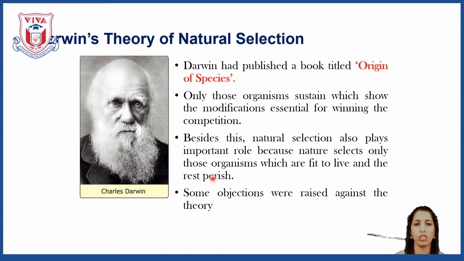So the theory of natural selection tells us that instead of organisms sustaining just because of the modifications essential for winning the competition, natural selection also plays an important role in the existence of living organisms.